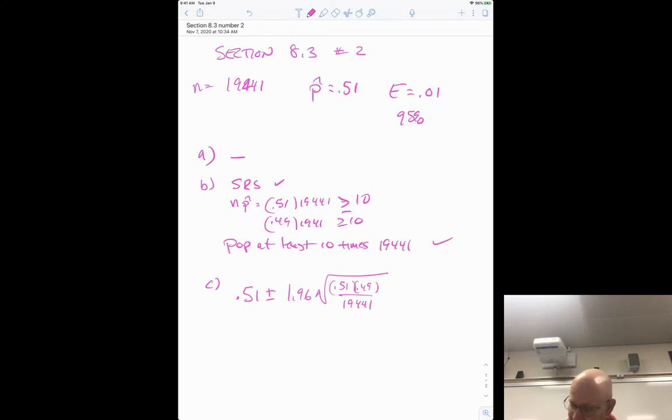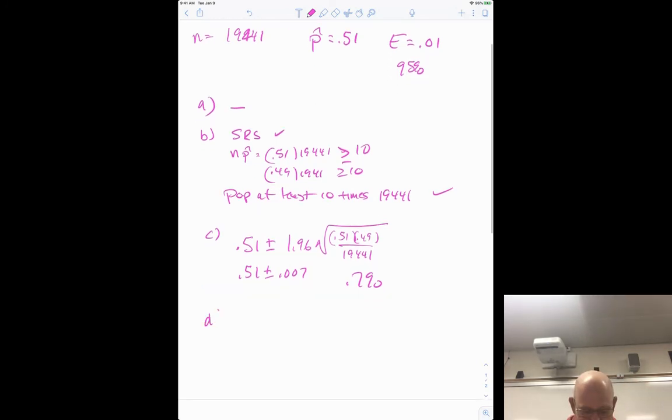I'm going to do that math for you right now real quick. 1.96 times the square root of 0.51 times 0.49 divided by 19,441. And I get 0.51 plus or minus 0.007, which is 0.7%. They said it was 1%. We probably just would do some rounding on that one. So is it exact? No, but it's probably just a rounded formula.